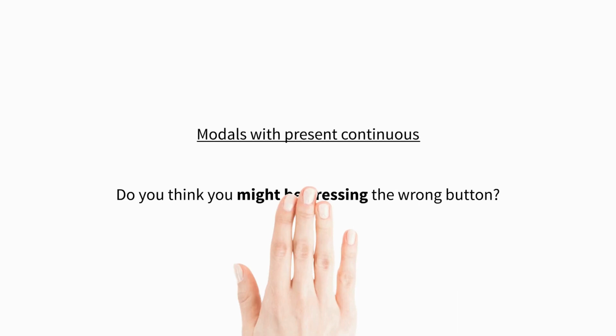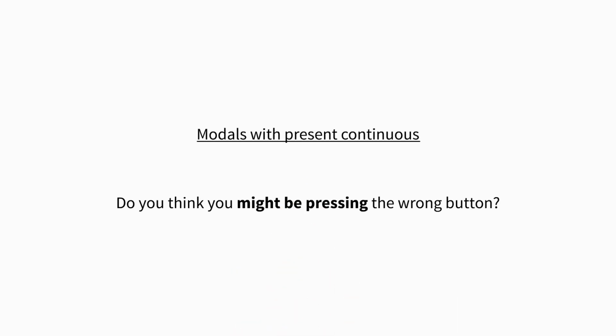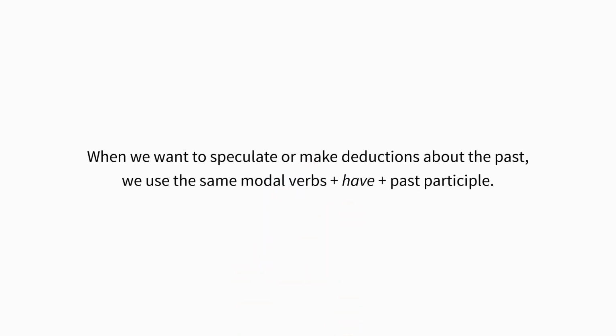We can also use these modal verbs in the present continuous to talk about something that we think is happening now. Look at this sentence. Do you think you might be pressing the wrong button? When we want to speculate or make deductions about the past, we use the same modal verbs plus have plus past participle.